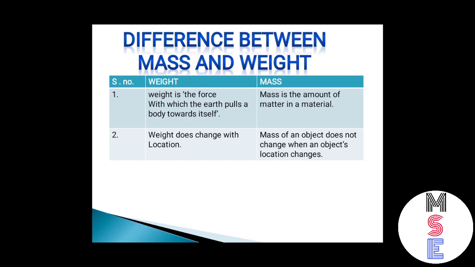Now the difference between mass and weight. So what is weight? Weight is the force with which the earth pulls a body towards itself, and mass is the amount of matter in a material. I told you that each and everything is made up of matter. So the amount of matter in a particular body is known as its mass. Weight does change with location, but the mass of an object does not change when the object's location changes.